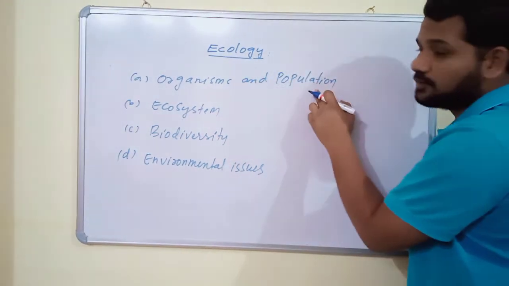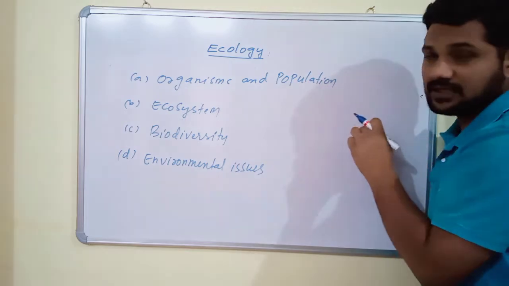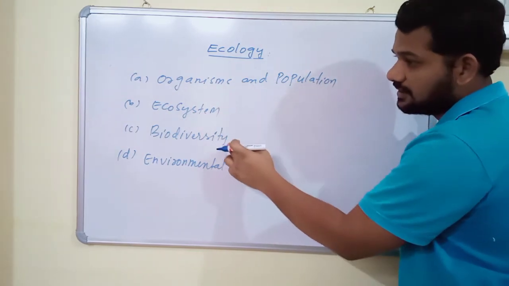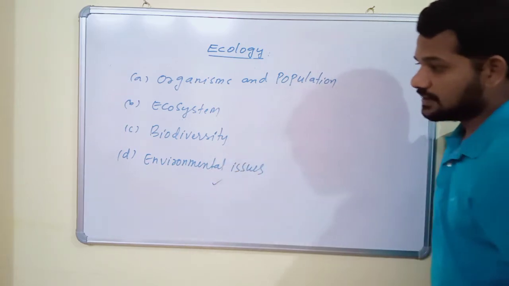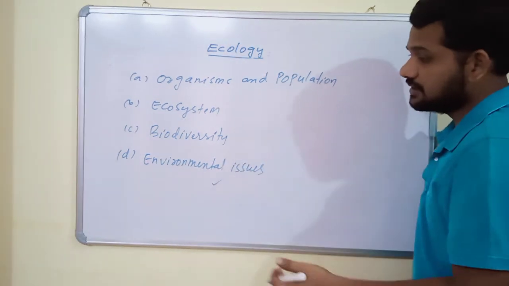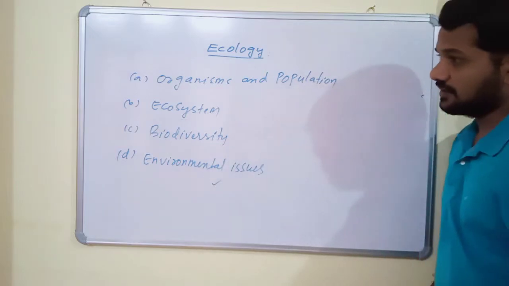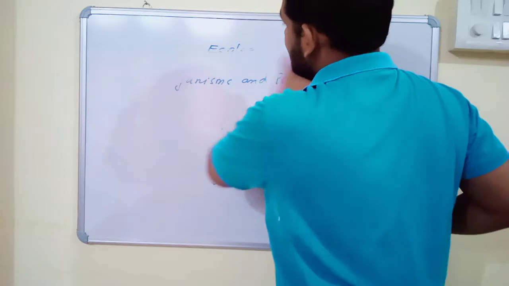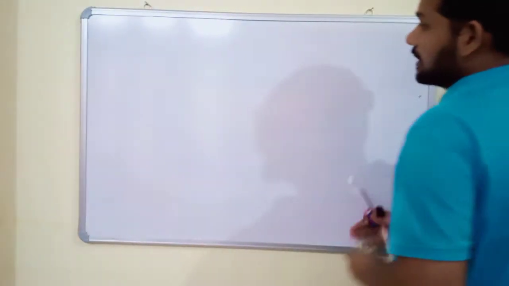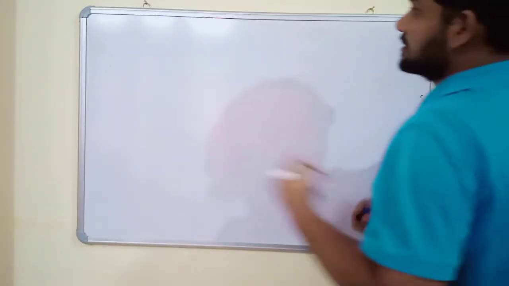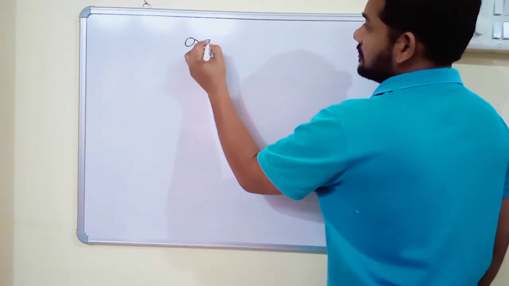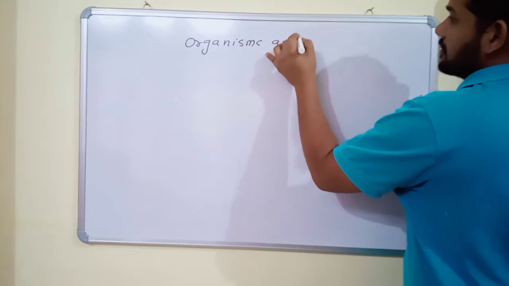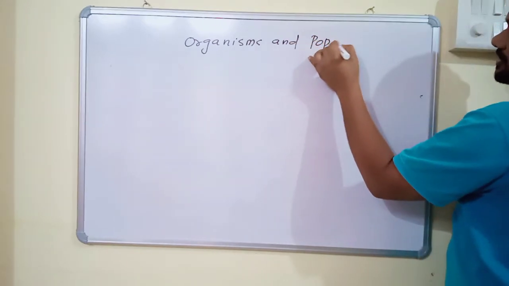In organisms and population, we will discuss ecology at the organisms and population level. In the ecosystem chapter, we discuss it at the ecosystem level. In the biodiversity chapter, and in the last chapter, we discuss the environmental issues. So first we start with the organisms and population chapter, the first chapter of unit ecology.